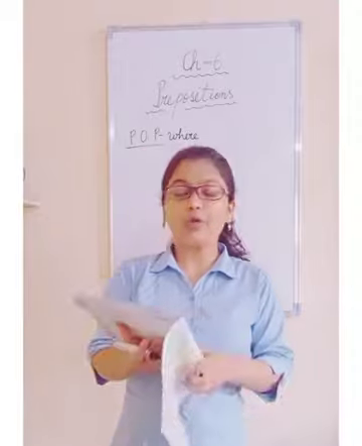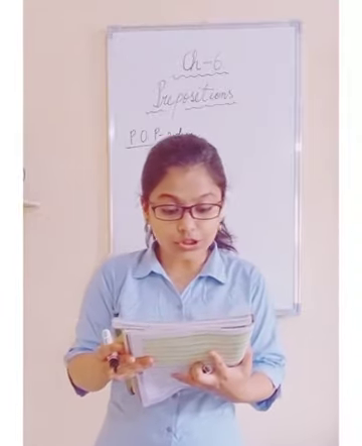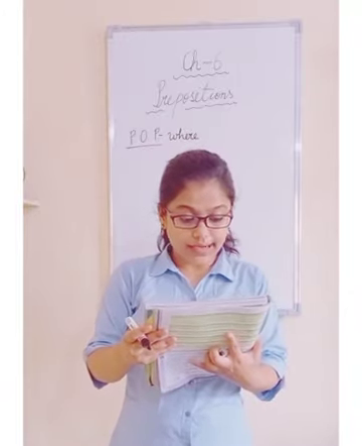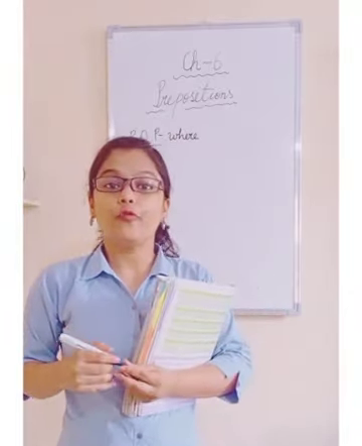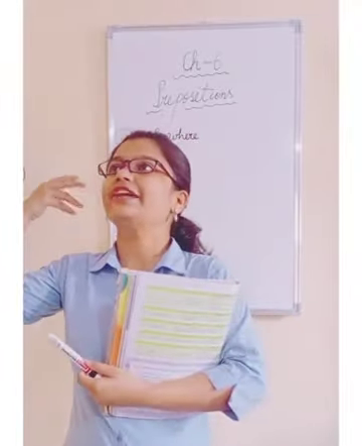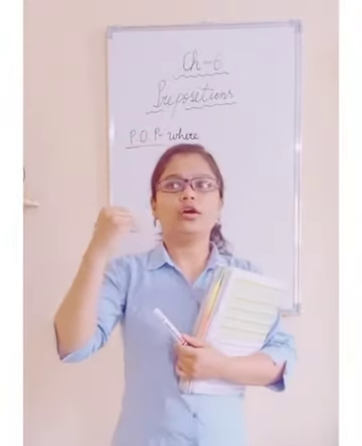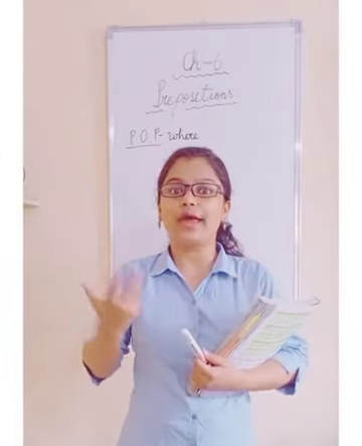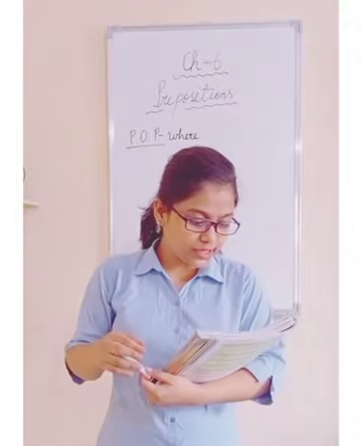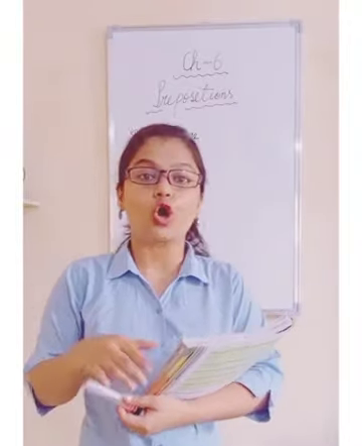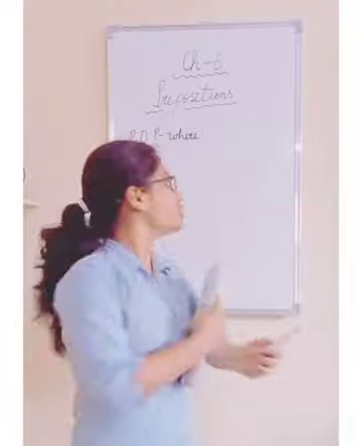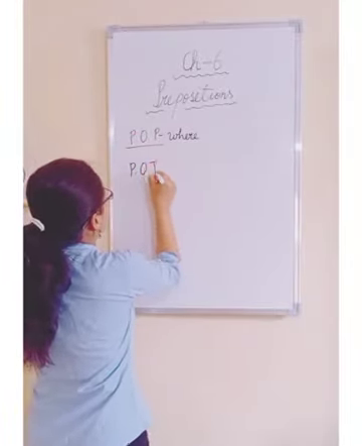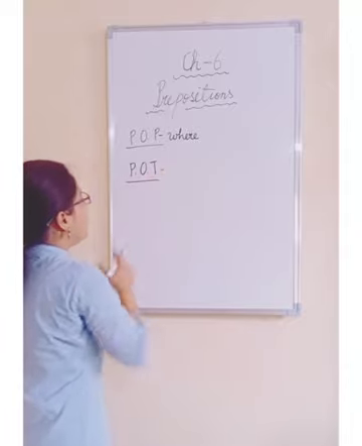Next, preposition of time answers the question of when, right? When? At 5 o'clock, tomorrow, today, right? So we ask the question when something will take place. Several prepositions are used to talk of time. What are those prepositions? I am writing here preposition of time. This is preposition of time.